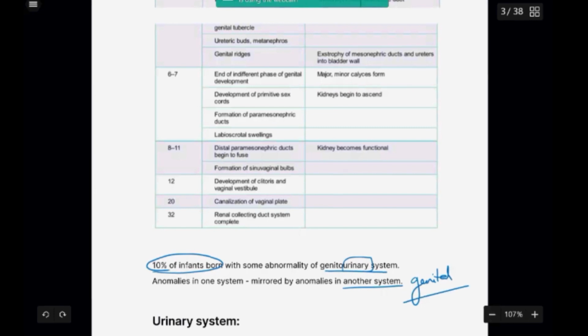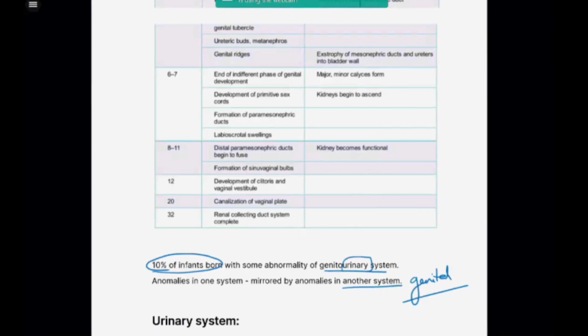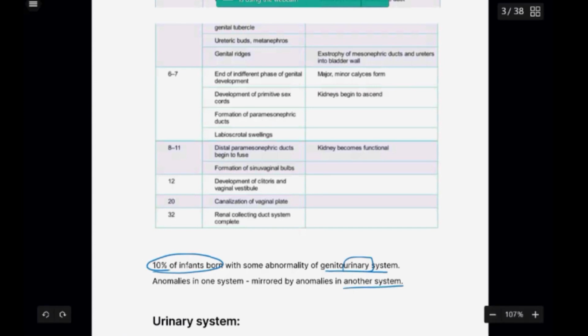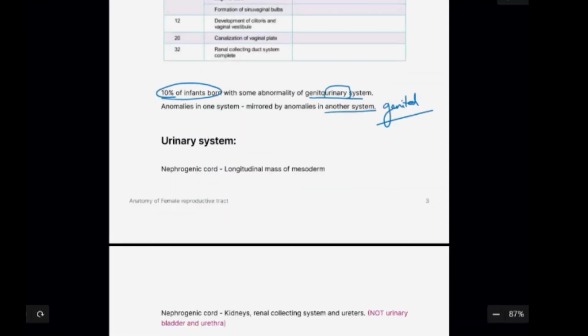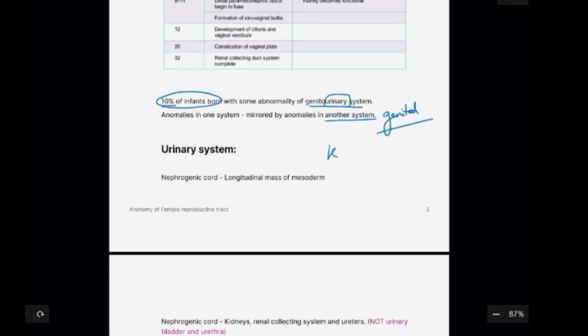This is why I want you to understand that you have to know about the urinary system development and the genital system development. For the urinary system, we basically have the kidneys, the renal collecting system, the ureter, and then the bladder and urethra.